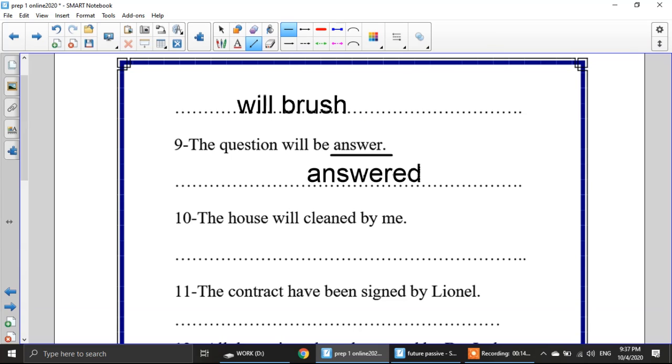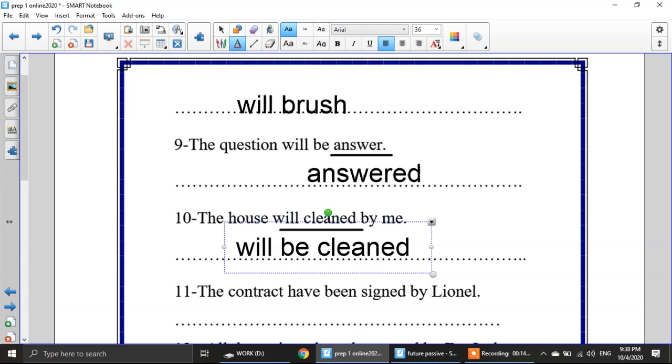The last one, the house will cleaned by me. The house will be cleaned. Don't forget will, don't forget be, don't forget the past participle. The house will be cleaned by me.